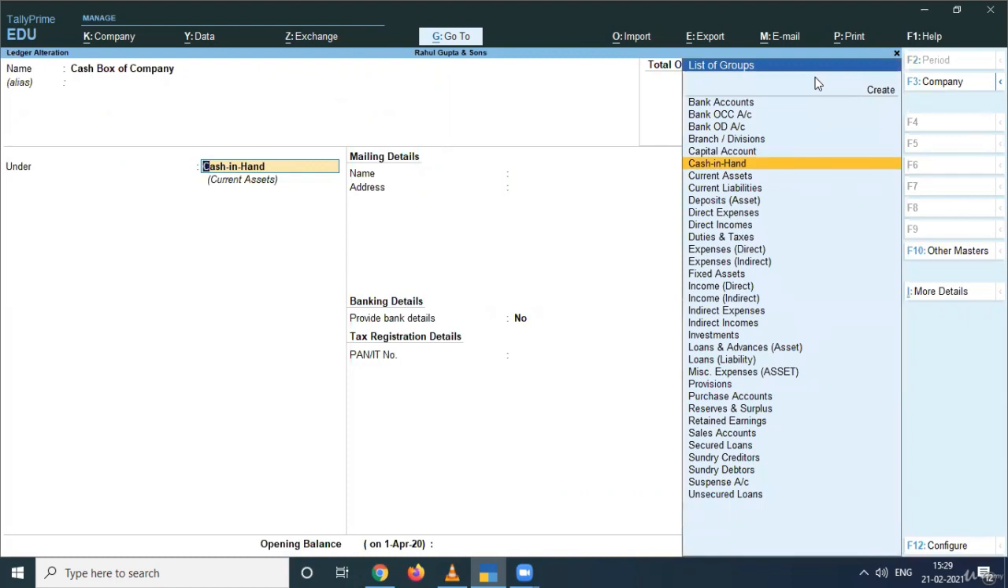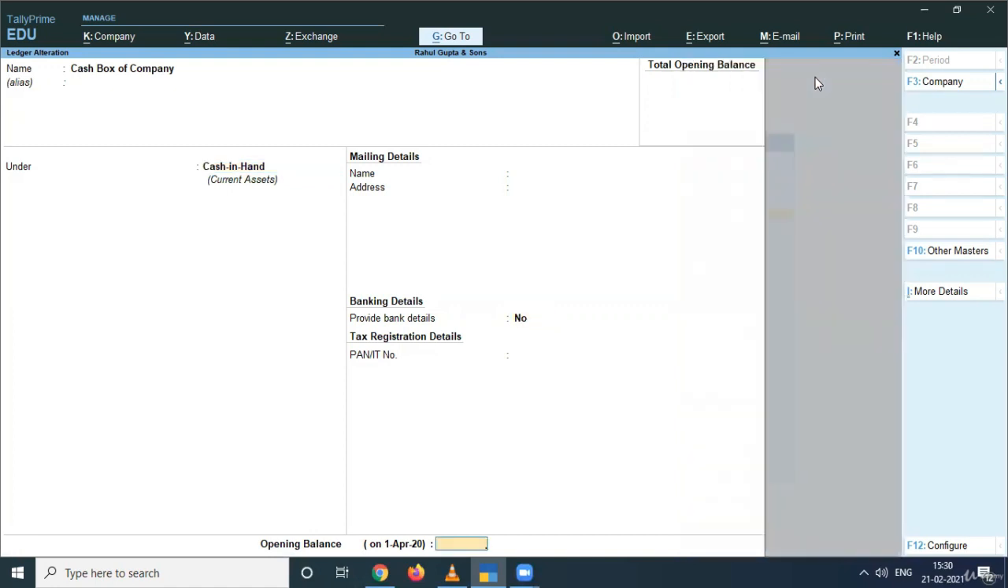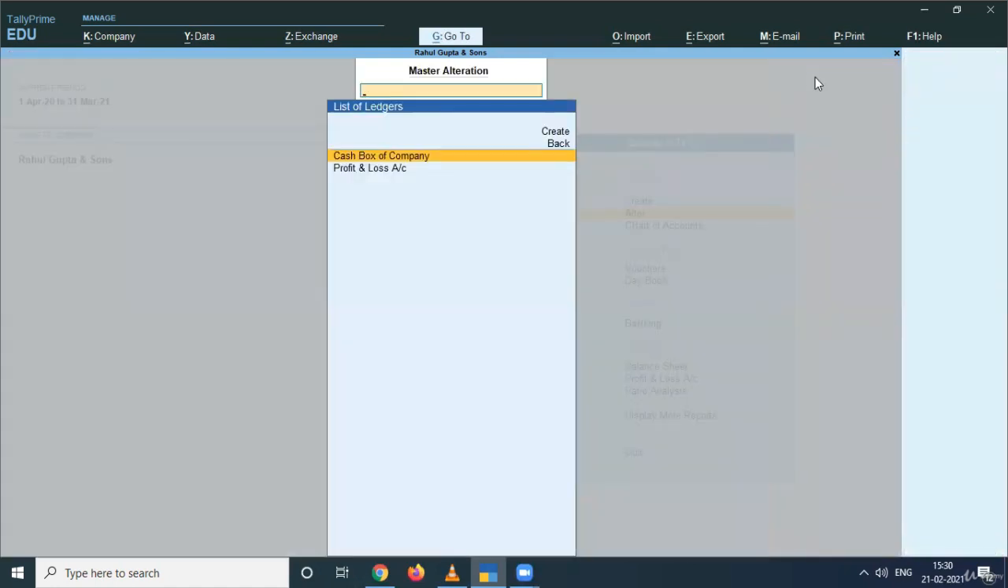This ledger will go under which group? I have to select from the list of groups that this particular ledger or this particular person will go to, under which particular group in the balance sheet. So cash box of a company will go under cash in hand. So I am selecting here cash in hand and press enter and accept. So this is how you can alter or make changes to your currently made or pre-created ledgers or groups.